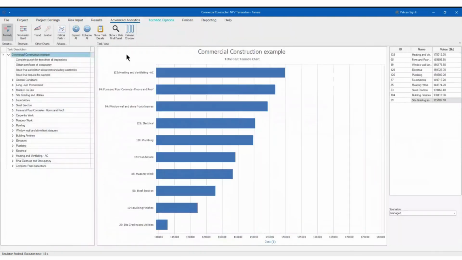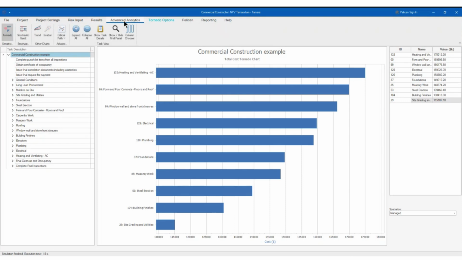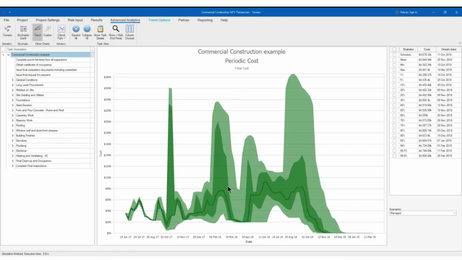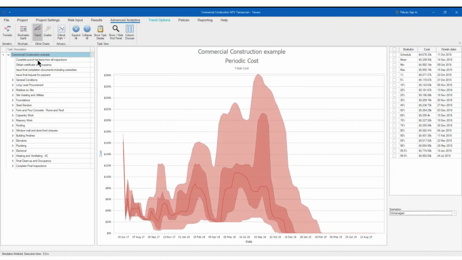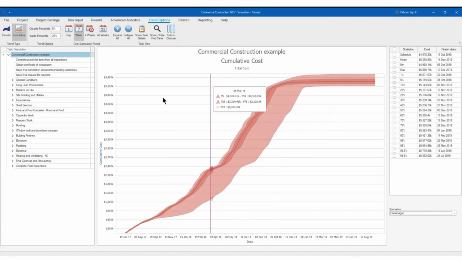And then you can analyze, for example, things like key drivers, things like reportings. You can do the stochastic Gantt. You can do trend if you like. If you have cost, for example, here, you could do costs, like that for the managed and unmanaged scenario. And you can do a cumulative, like the typical S curve. You can do that as well. And you can change the period. You can do it in 4 weeks. You can do it weekly, etc.